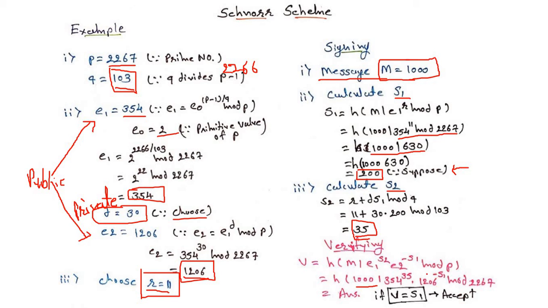So we have to get the negative value of S1. The value of S1 is equal to 200. So here we will take minus 200 modulo P. P is equal to 2267. Whatever answer we get by computing this equation, we will compare it with S1. Suppose V and S1 are both the same. Then there is no integrity violation in our message, and the message will be authenticated by the verifier.